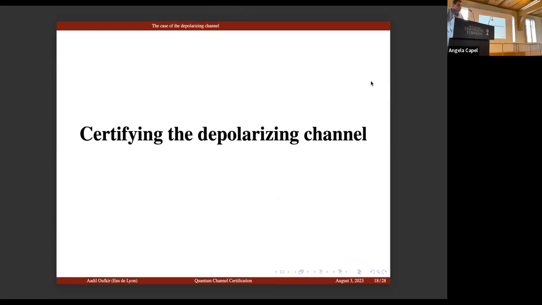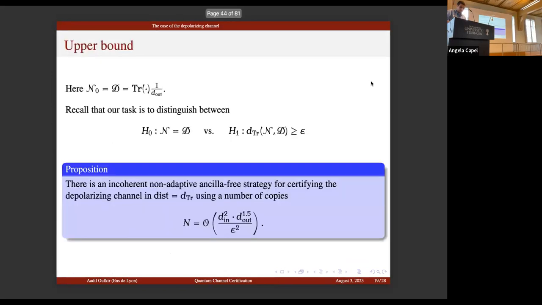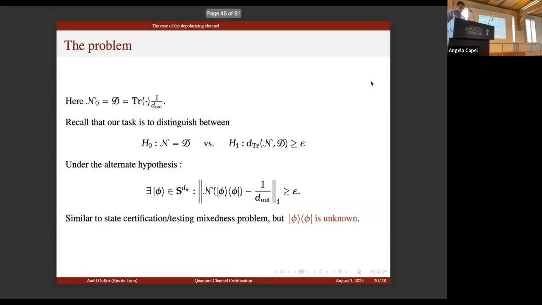So now, to test whether a channel is the identity channel or epsilon far, we can propose an incoherent adaptive ancilla-free strategy, which has this complexity. To understand this problem, we can rewrite the alternative. Here the diamond distance is at least epsilon, which means that there is some phi such that the output state N of phi is epsilon far from the maximally mixed state. This is very similar to testing mixedness. The only issue is that we don't know this phi.